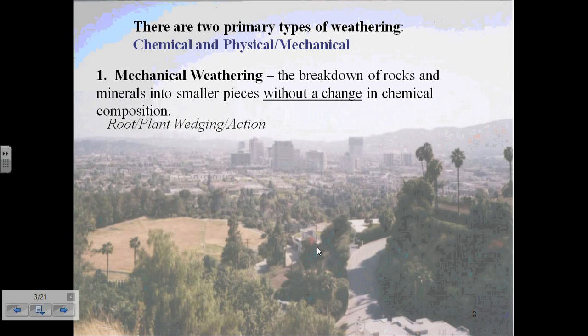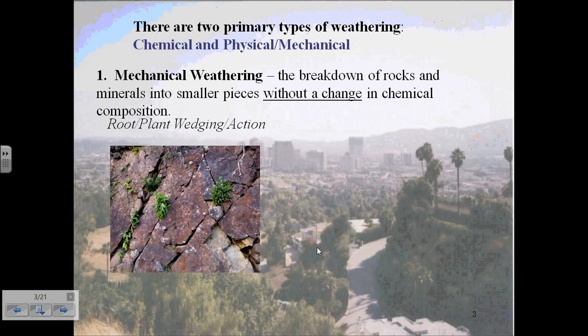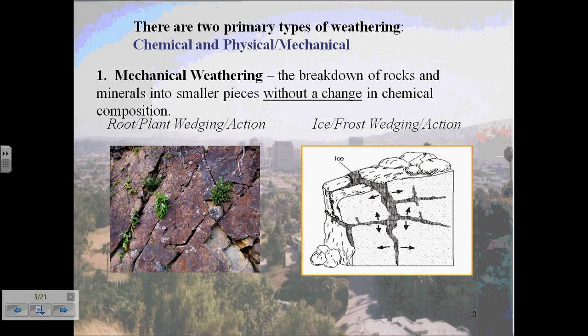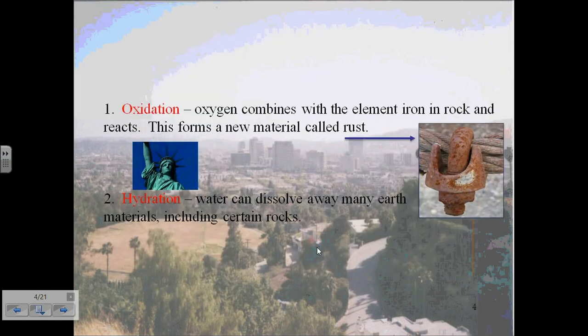Certain examples would include roots or plant wedging action. As you can see in the illustration provided, you see plants growing through the cracks of the rocks, which would form smaller pieces of the rocks. In the case with ice frost or ice wedging, you have water that seeps down into the cracks of the rocks, and as the water freezes, that water expands, forming these hard patches of ice that break the rocks into smaller pieces. Now, exfoliation and abrasion are also types of physical weathering, and we'll talk about those in a minute.